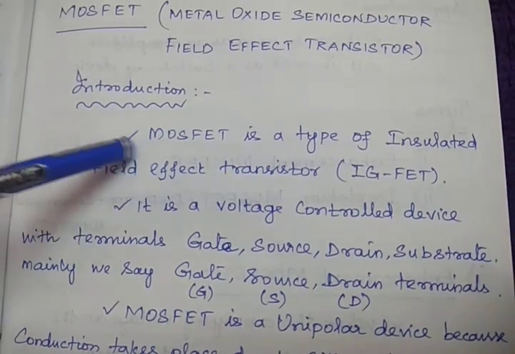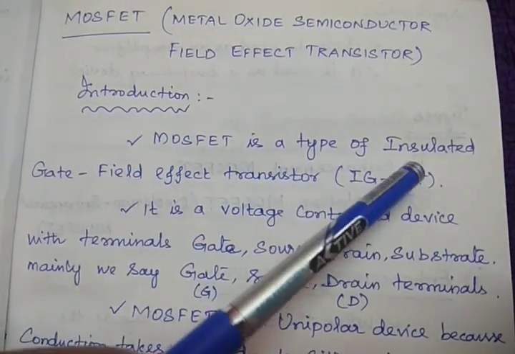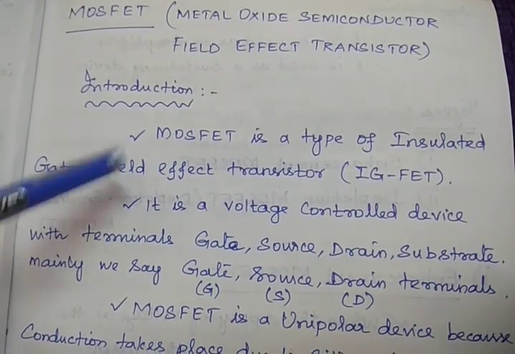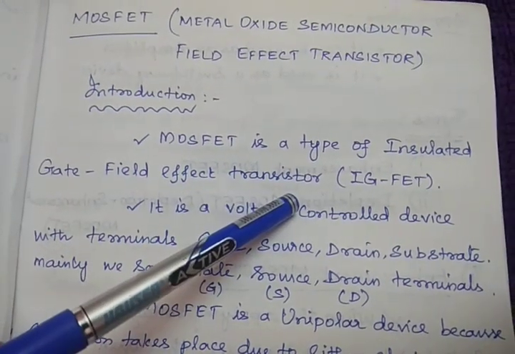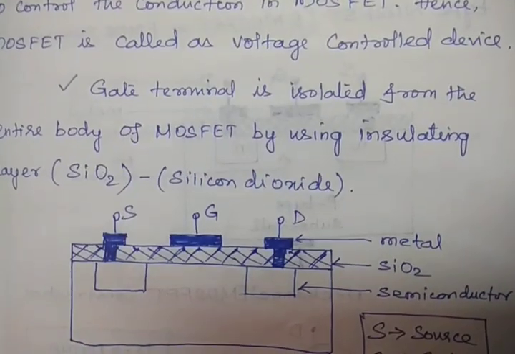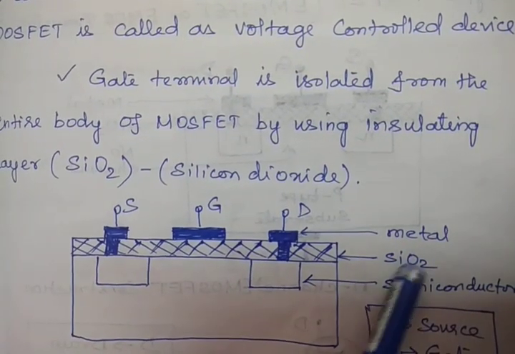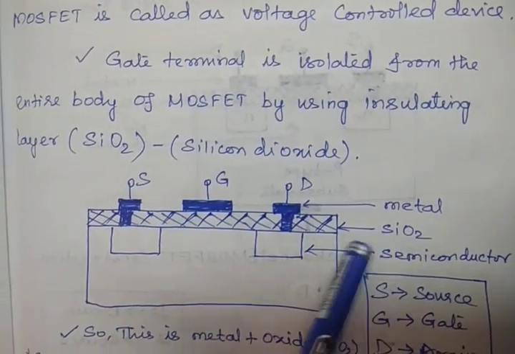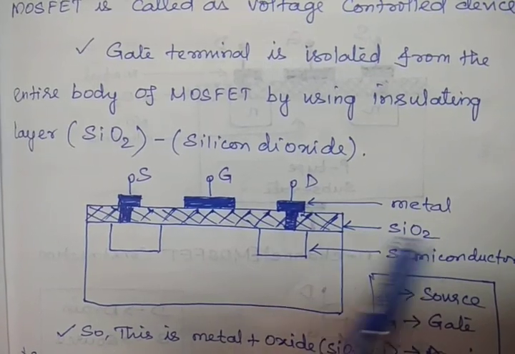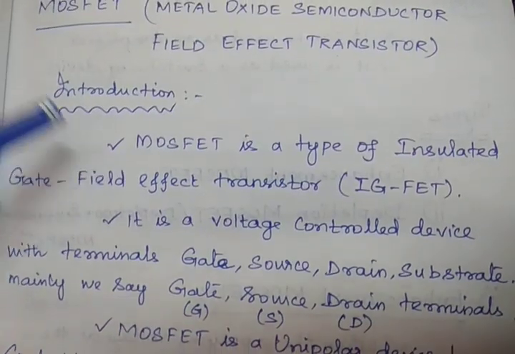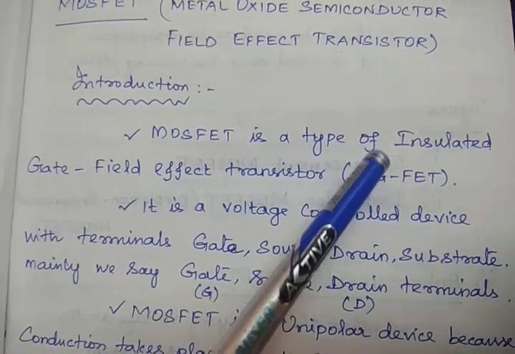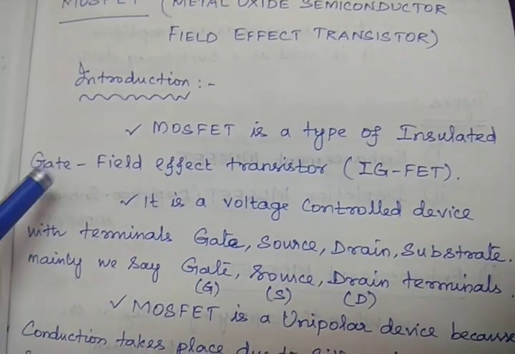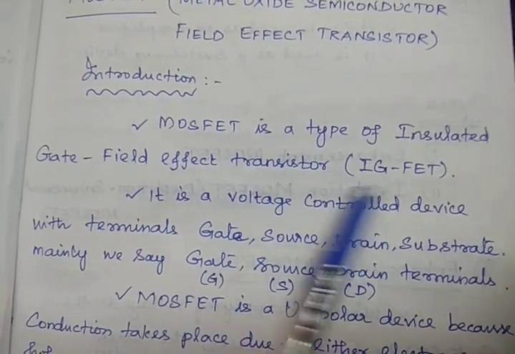So introduction: MOSFET is a type of insulating gate field effect transistor. What is insulation here? SiO2 acts as an insulating layer. We will discuss this later. So this is called a type of insulating gate field effect transistor, IGFET.